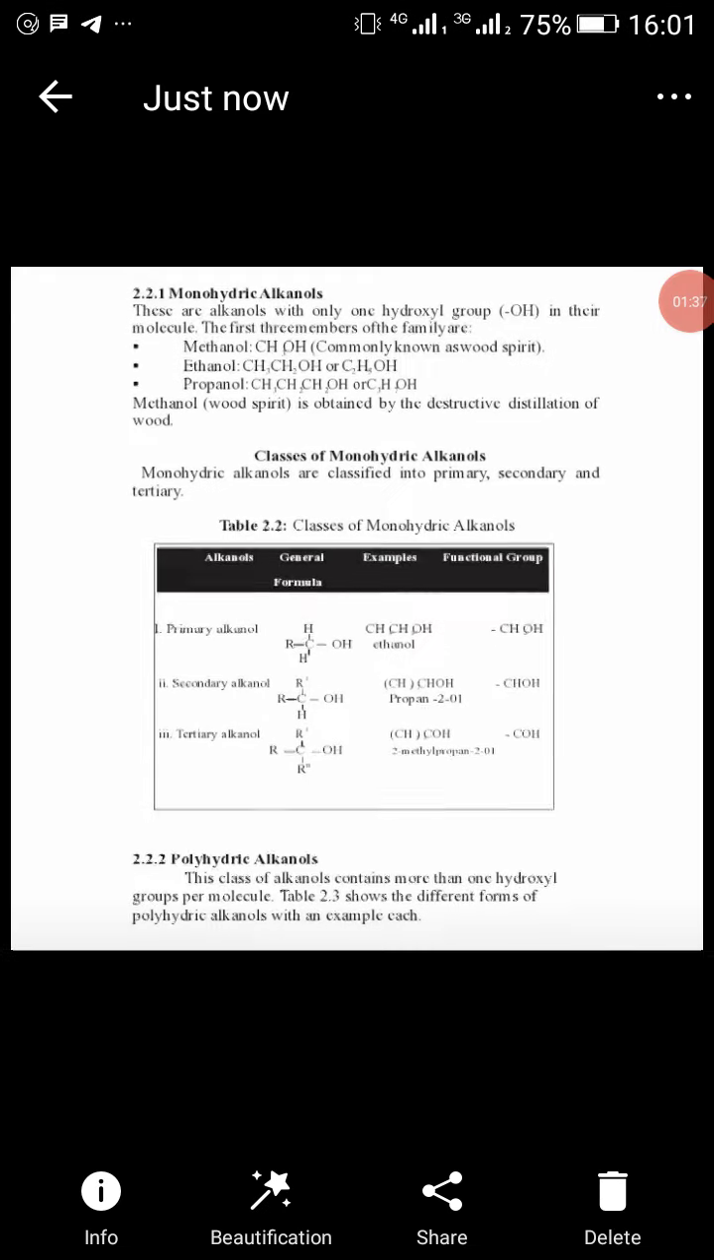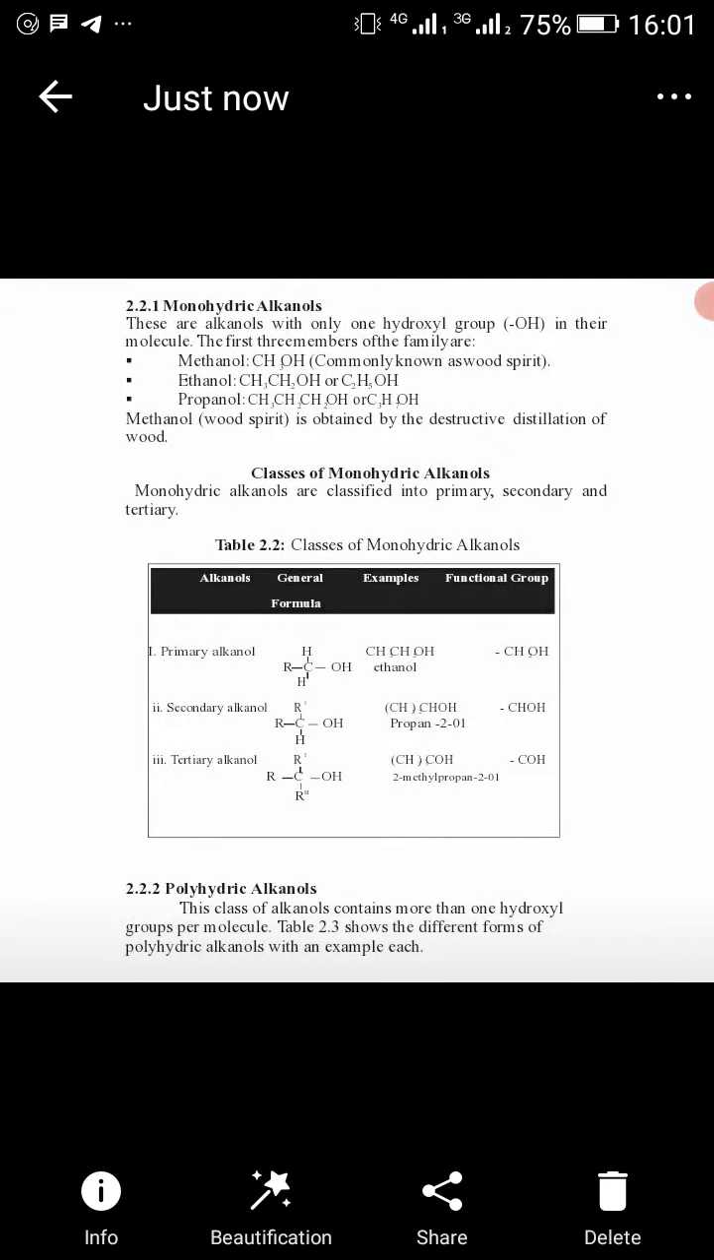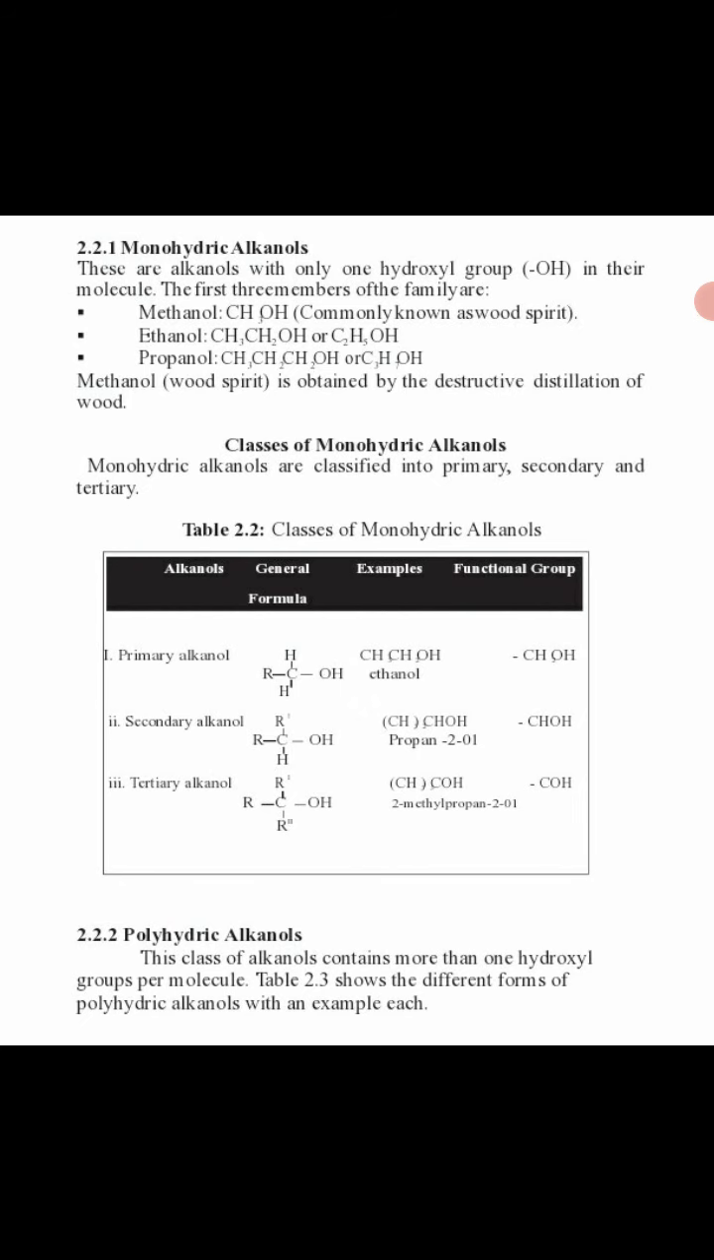Now monohydric alcohols, like I said earlier, are alcohols with one hydroxyl group in the molecule. The first three members of the family are: methanol, commonly known as wood spirit, that's CH3OH; ethanol, C2H5OH, or better still, write it CH3CH2OH. When you want to write a straight chain compound, you start from CH3, bonded to CH2 and then OH.